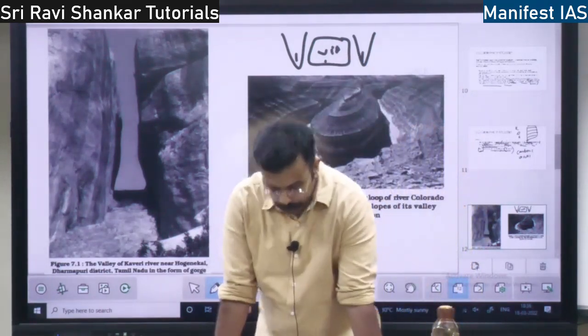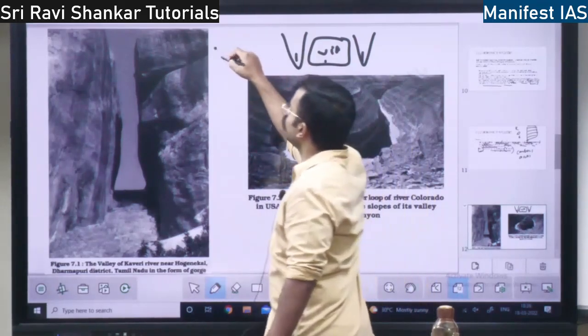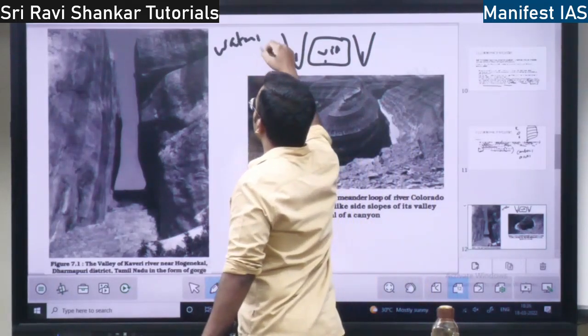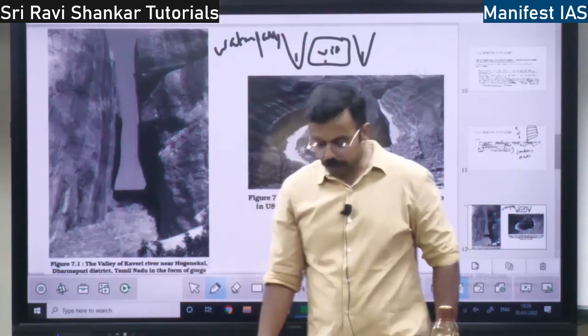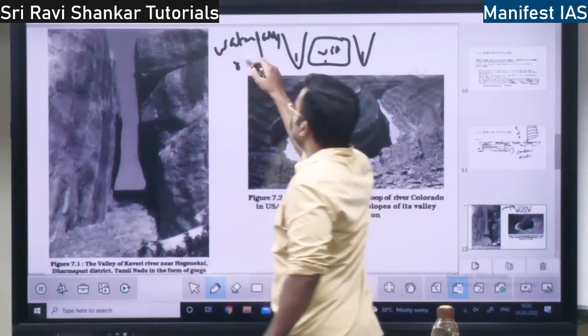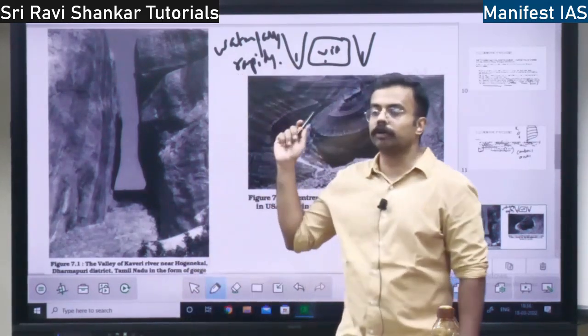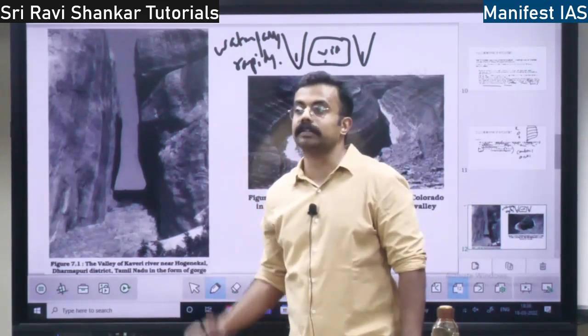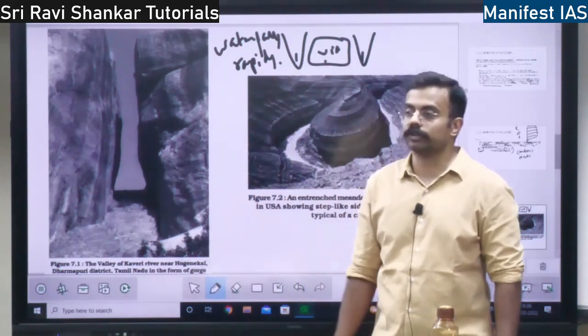So in the youth region, you will find waterfalls, and also there will be rapids. A rapid is a smaller type of waterfall. So only in the mountains you will find waterfalls and rapids, that is in the youth stage of the river.